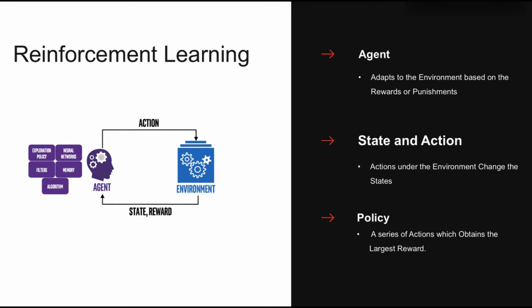As a branch of machine learning, the largest feature of RL is learning from interaction. The agent adapts to the environment based on the rewards or punishments. The objective of RL is to get an optimal strategy so that the reward obtained is the largest, where the so-called policy is actually a series of actions.